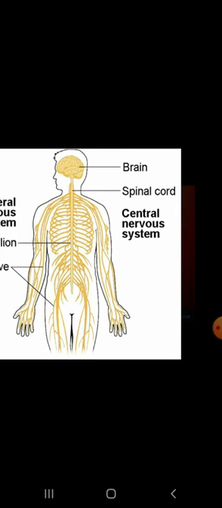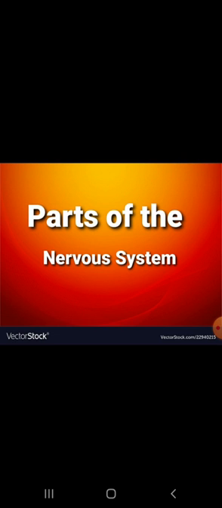So student, here we will discuss the different parts of the nervous system, the important parts. Student, do you know we have three main parts, as I have told you earlier: the brain, the spinal cord and the nerves. These are the three main parts of the nervous system. Student, do you know the sense organs are able to detect the changes, and they help to send the message immediately to the brain and to the spinal cord with the help of the nerves.